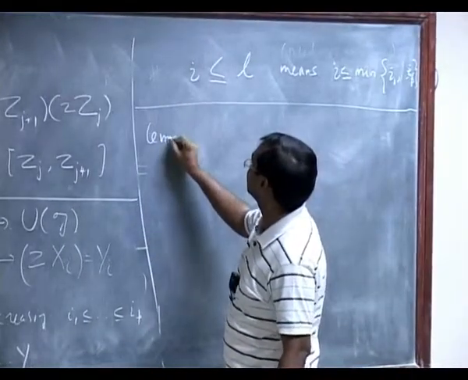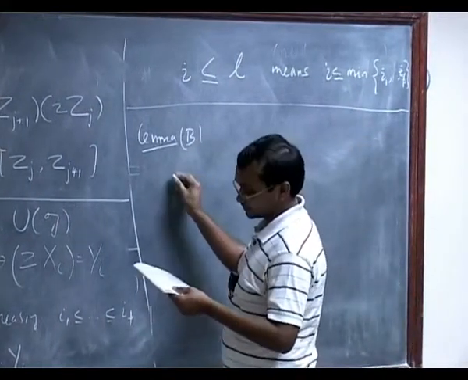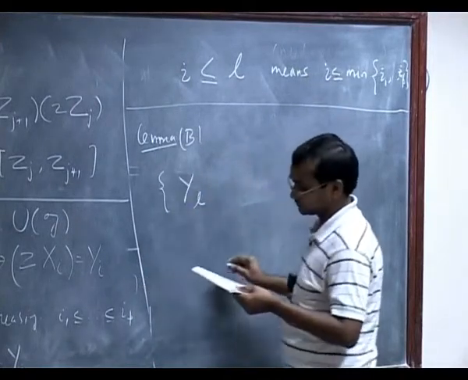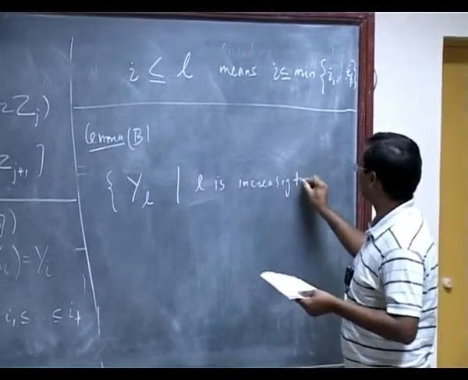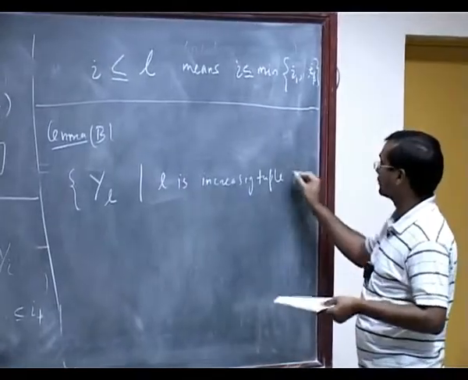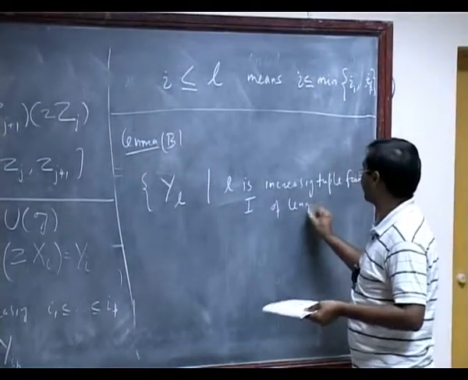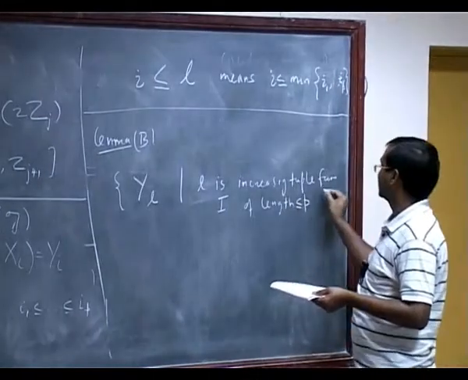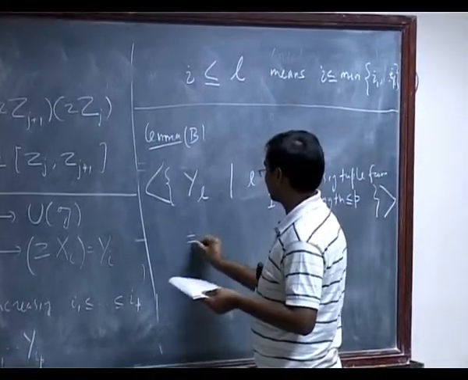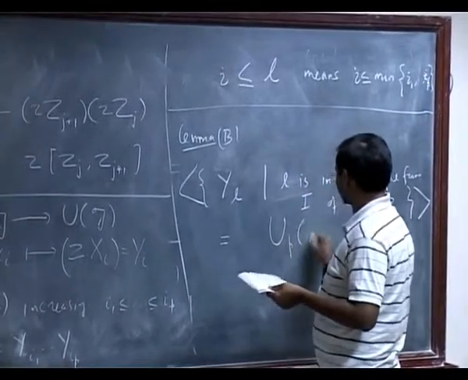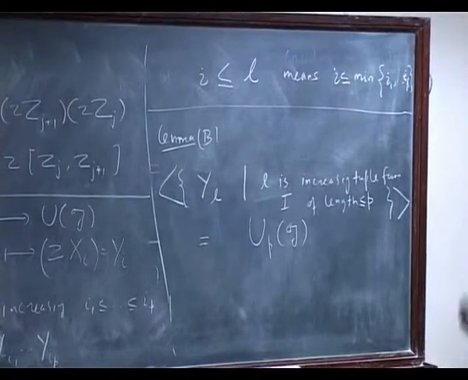So let's write down one more lemma. Lemma B: if I take all this set YL such that L is an increasing tuple from that indexing set I of length, say, P less than or equal to P, then this YL generates UG.